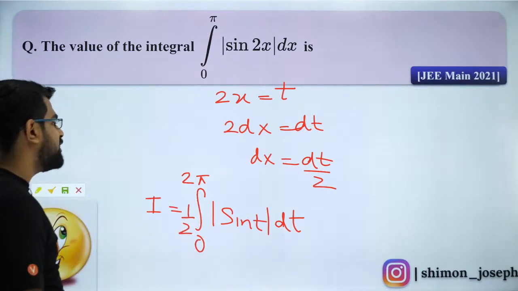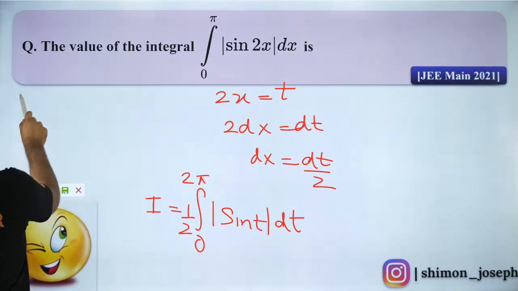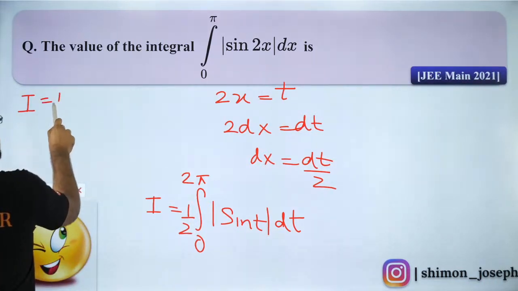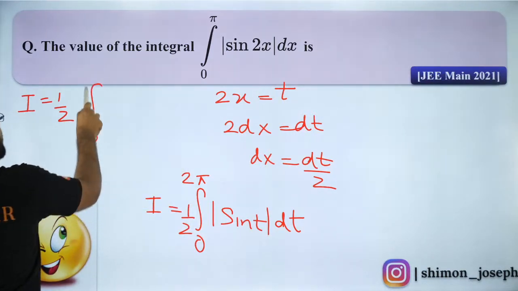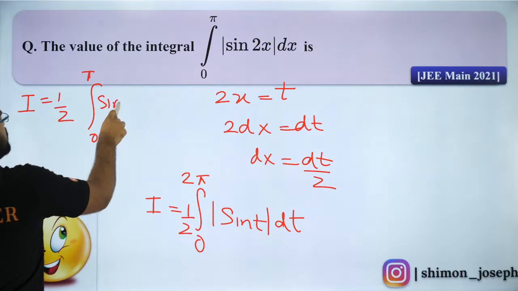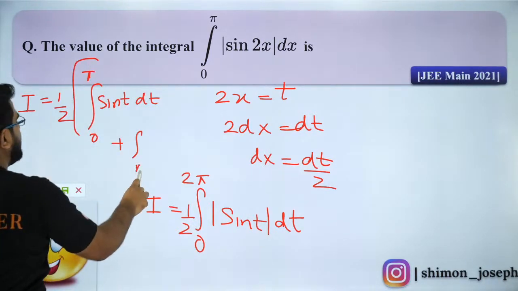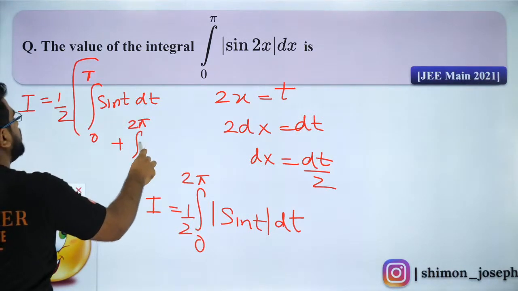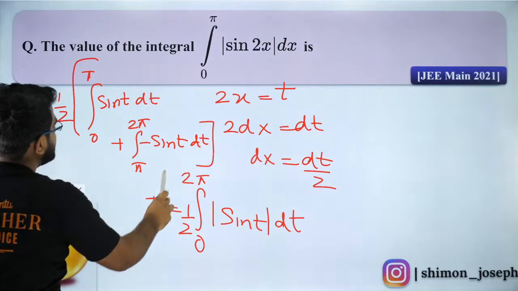Is that clear, my dear children? Everybody? So now, how will I solve it? Can I say half, 0 to 2 pi, can I write as 0 to pi? Sine will be positive. So sine t dt. And from pi to 2 pi, it will be negative. So I'll put minus sine t dt. Did you guys like that?